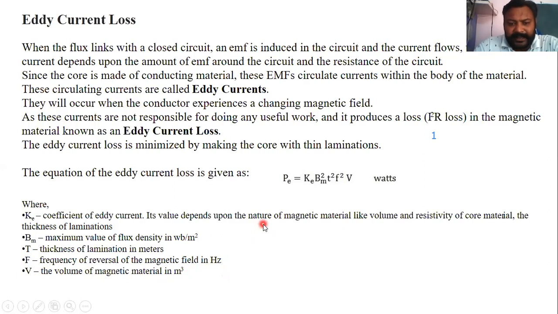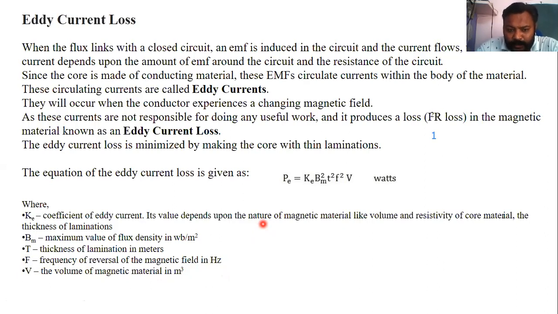So for eddy current loss, say there is a core and windings are there. When we give supply to the windings, what happens? The flux is generated, an EMF is induced in the circuit, and that flux flows from primary to secondary. As we know, they are not electrically connected but magnetically connected. So what happens? Some flux will link with the body of that material.